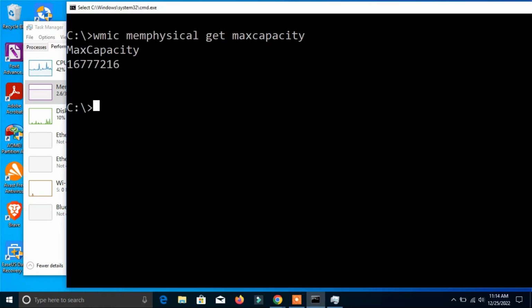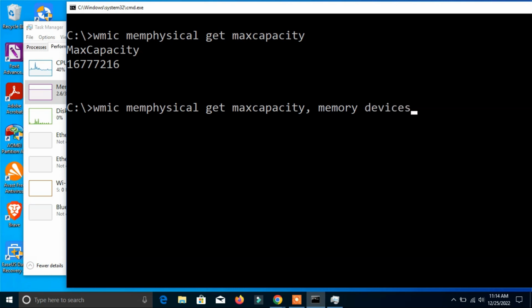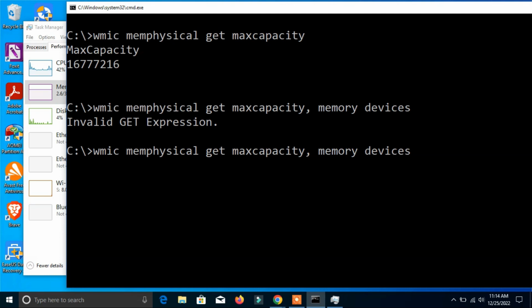Now for that you have to write the same command but using some more words. Write wmic, then memory, and write devices, and click enter. It's not separated by a space, you write it as one word: memorychip.